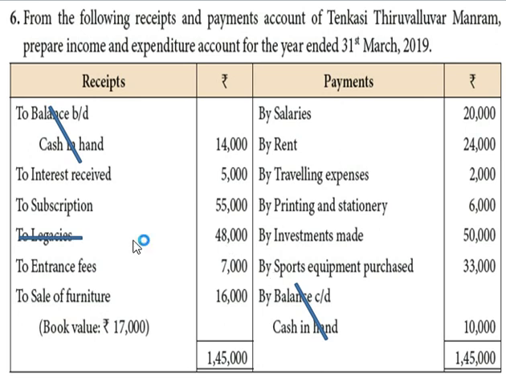The amount for legacies should also not come in income and expenditure account, because legacies is a particular of liabilities. Hence, legacies should be excluded from income and expenditure account. As we know that investment and sports equipment purchased is assets, so it should also be excluded from income and expenditure account. And then we have to substitute the rest of the particulars in income and expenditure account.